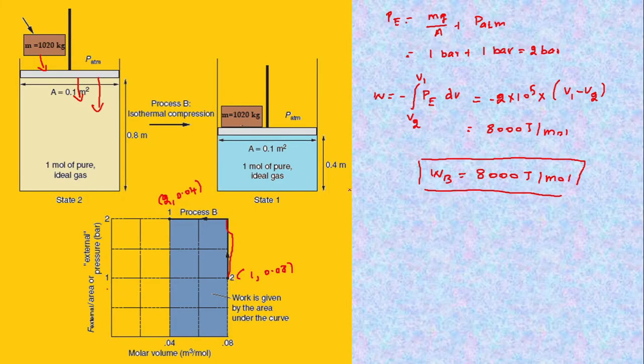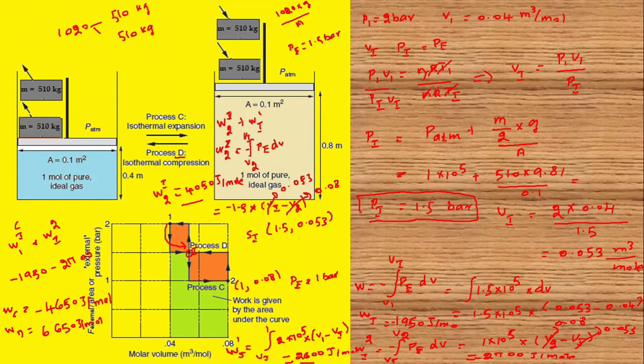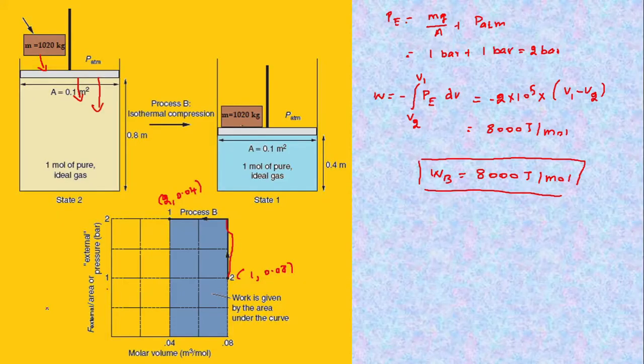The work done by the surroundings on the system is 8000. When I am dividing the mass into 2, the work done by the surroundings on the system is reduced, and also the net work done is reduced compared with the previous process. In the previous process, the net work done is 4000 joule per mole.